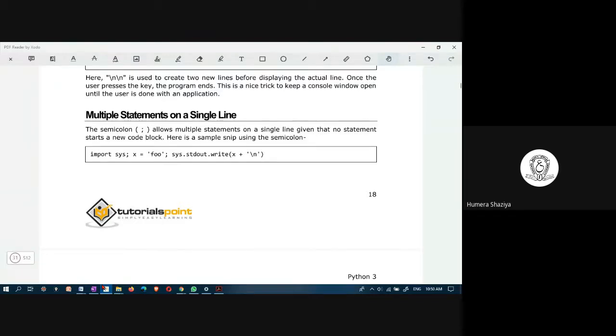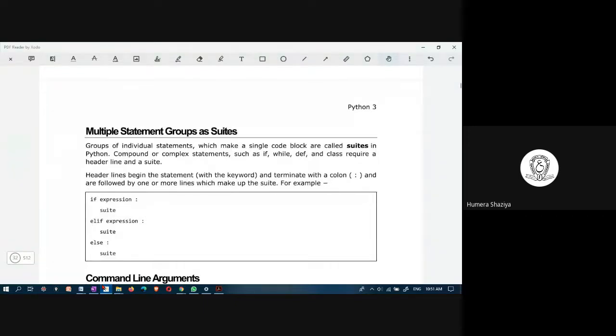Multiple statements on a single line. You can have multiple statements on a single line by using a semicolon. Otherwise, in Python, there is no need to terminate a line with a semicolon. But if you are writing multiple statements in a single line, then you can have it like this. See, import sys, this is the first statement, and x, this is a variable definition. The variable definition, import statement and output statement are combined, and to segregate them, the semicolon is used.